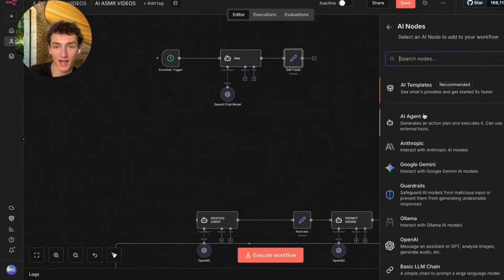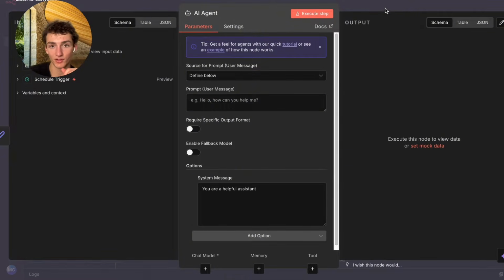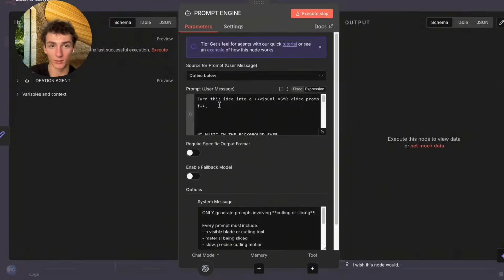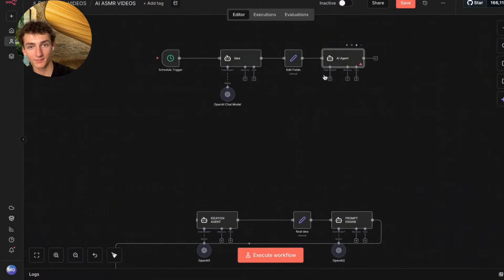We're just going to go ahead and click AI agent, and then same thing, define below and system message. Again, I'm just going to go ahead and steal my prompt here since it's already curated. Just going to go ahead and copy that.